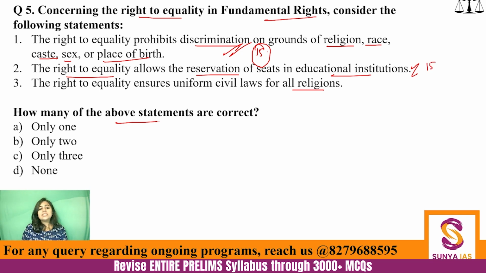Then right to equality ensures uniform civil laws. Now this is not a part of right to equality. This is definitely a part of Indian Constitution, a part of Article 44, that is Uniform Civil Code, but not a part of right to equality. So here only 2 statements become correct. Nothing to explain further over here.